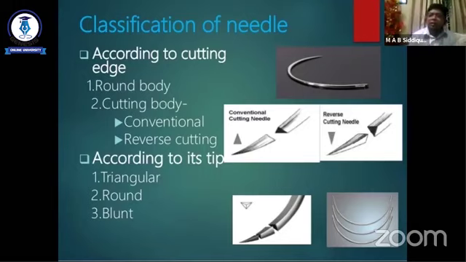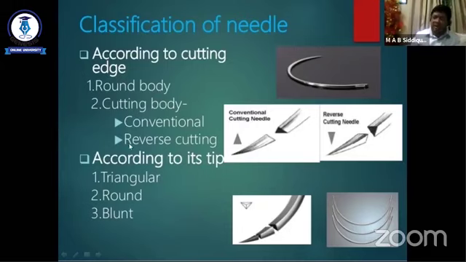And another is the cutting body needle. The cutting body needle cuts through the tissue for easy handling and easy passing, and it is used in tough structures like skin and fascia. Usually we use the cutting body needle for skin suturing.